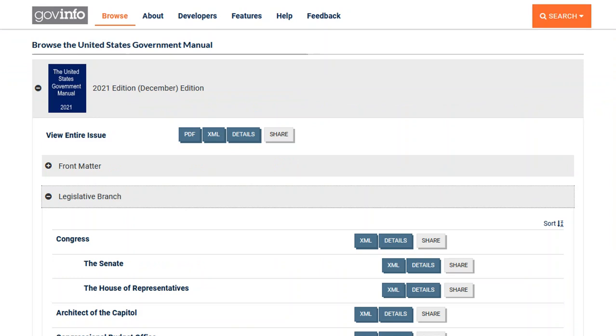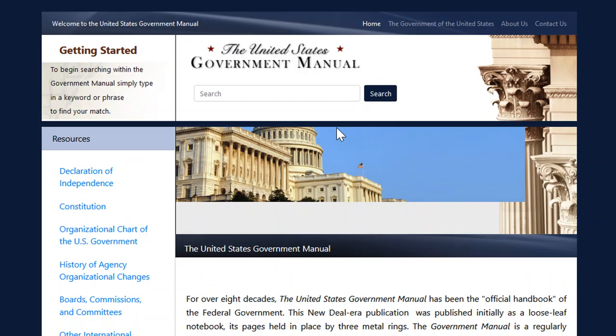You can download a PDF of the whole book, or you can browse the manual and view portions in XML and sometimes PDF. There's also a version at usgovernmentmanual.gov. What's great about this version is that it captures some of the recent changes in agency personnel. People come and go a lot at federal agencies.